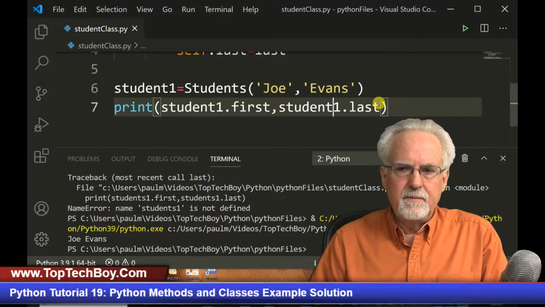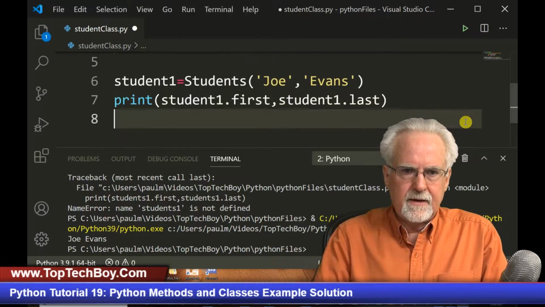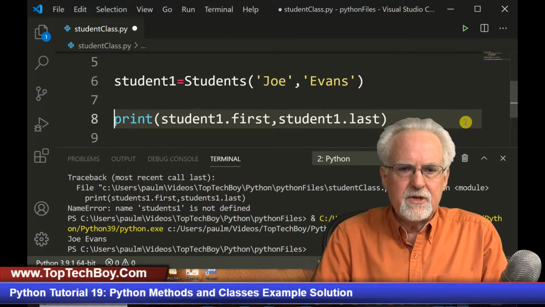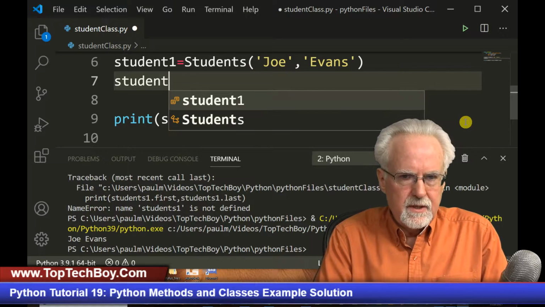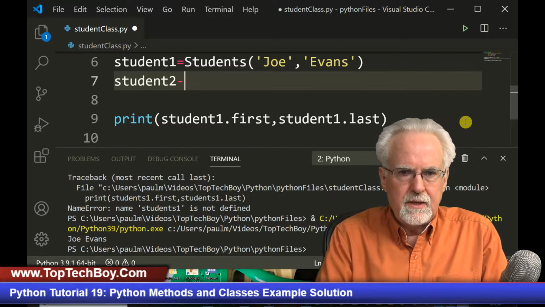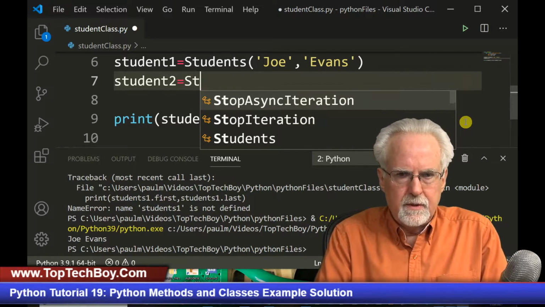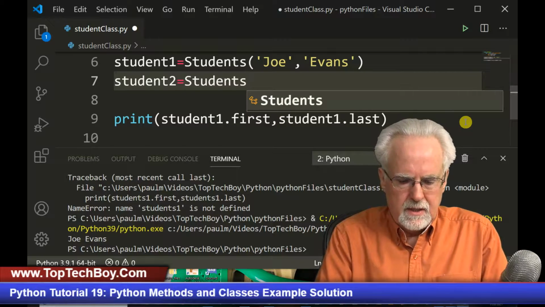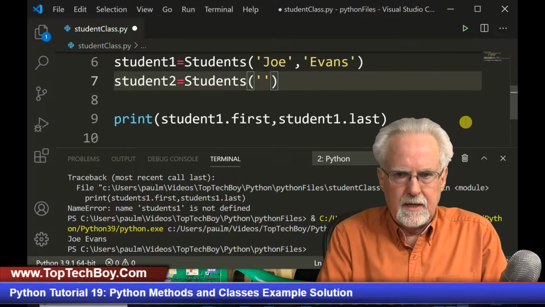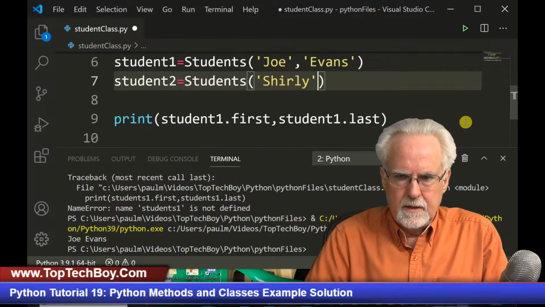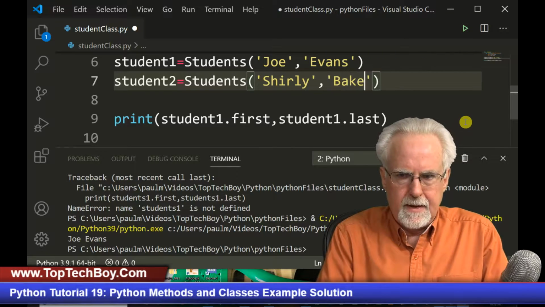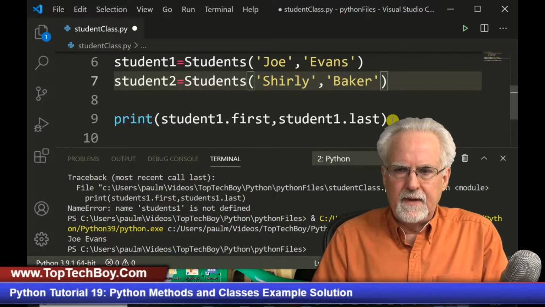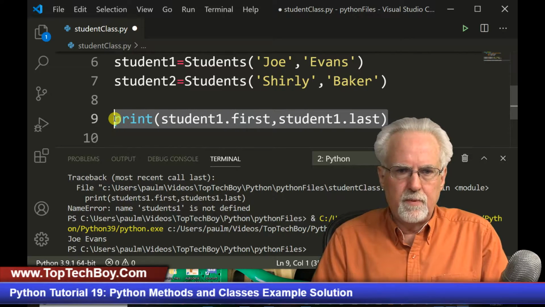Okay, so then I could come down here and I could create a new student. I like to just create the students and then work with them separately. So student2 is equal to Student, and then let's say that we have Shirley Baker. Okay, and then we'll come down here and we will print that.